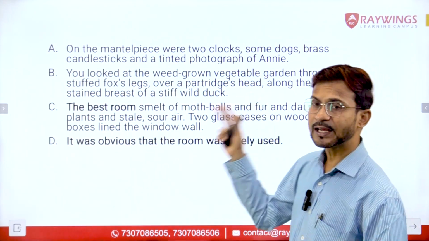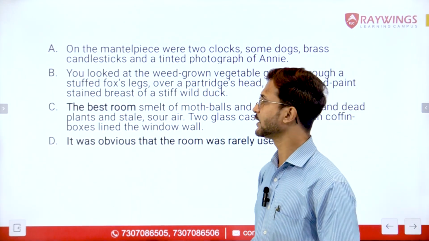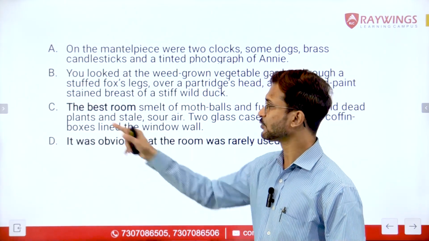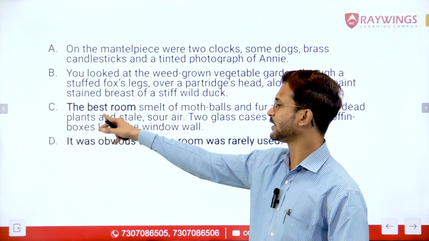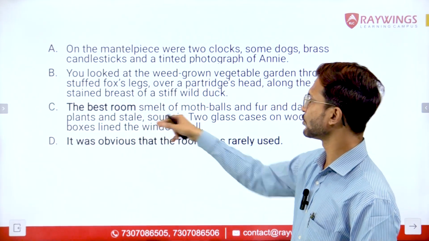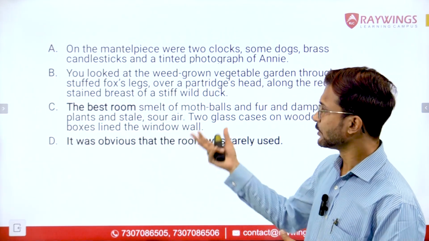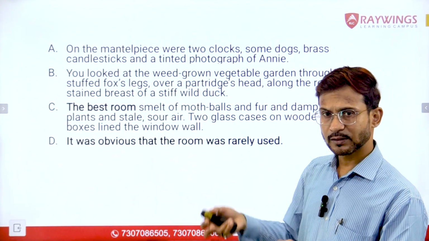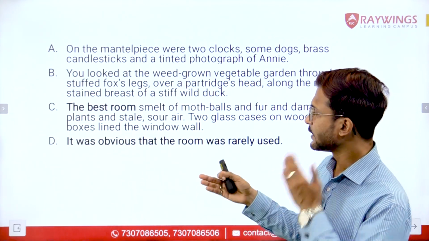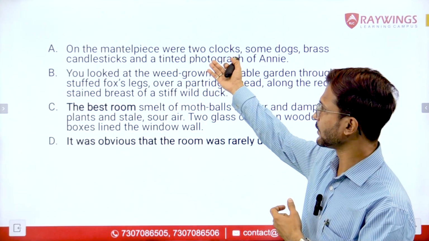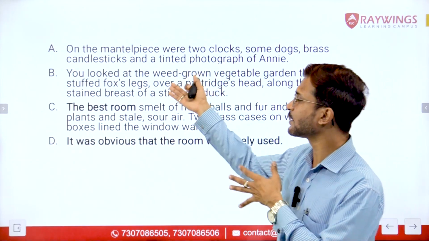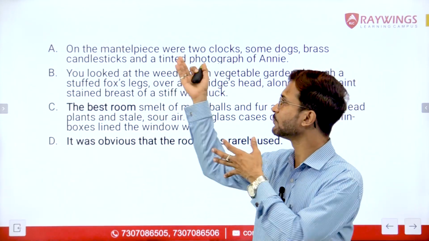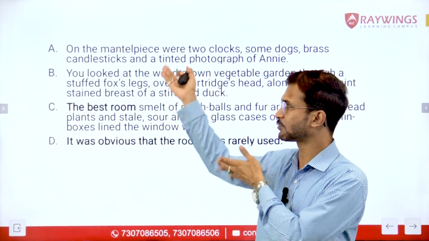So if we try finding out certain keywords in these four sentences, in sentence C we have the keywords the best room. There is a noun, the best room they are talking about, right? Now, as I told you, sentence A and sentence B are being talked about in connection to something, but where were these? That hasn't been explained here.